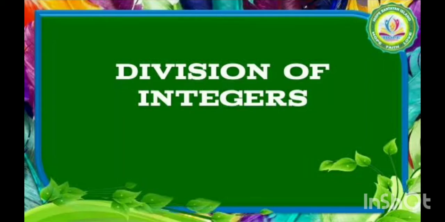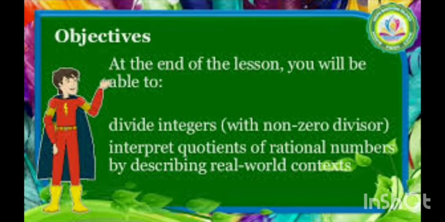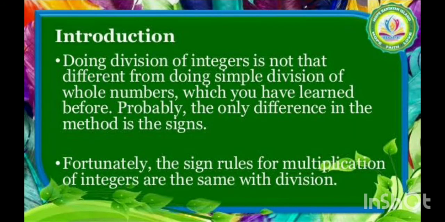Division of integers. Learning objectives. At the end of the lesson, the student will be able to divide integers with non-zero divisor, interpret quotients of rational numbers by describing real-world contexts. Here is a short introduction of the topic. Doing division of integers is not that different from doing simple division of whole numbers, which you have learned before. Probably the only difference in the method is the signs. Fortunately, the sign rules for multiplication of integers are the same as those of division.